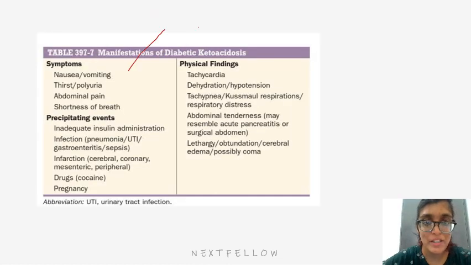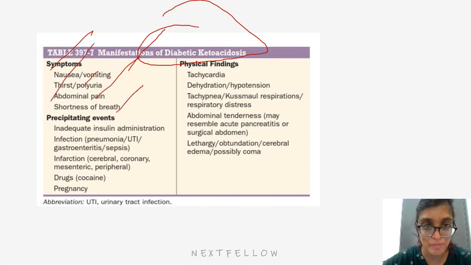So, coming to a very important topic, manifestations of diabetic ketoacidosis, DKA. Symptoms are nausea, vomiting, thirst, polyuria, abdominal pain and shortness of breath. Precipitating events are inadequate insulin administration, infections like pneumonia, UTI, gastroenteritis and sepsis, infarction like cerebral, coronary, mesenteric and peripheral, certain drugs like cocaine, very important, and pregnancy.